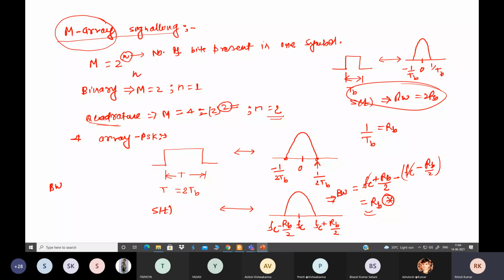How can we represent this N? This N can be taken as log of M base 2. We can find this formula. So bandwidth will be what? 2RB divided by N, or you can say 2RB divided by log M base 2.